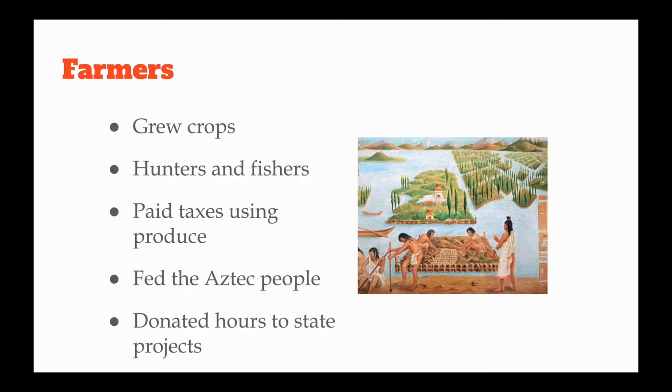The next group of commoners are the farmers. This goes without saying, they grew crops. Hunters and fishers fall within the group of farmers, obviously. Oh, look at this. They're paying their taxes again based on the produce that they produce. Again, taxes are going to be really important. These groups were really vital to the Aztecs because they fed the Aztec people.